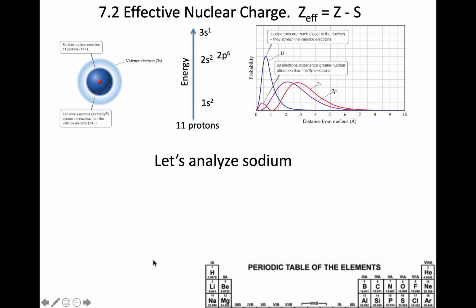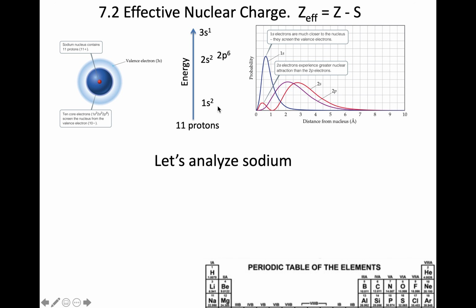So let's begin by looking at sodium. If I look at sodium right here, it's number 11. 1s2, 2s2, 2p6, 3s1. I've just rattled off there what the electron configuration is. If I'm looking at that visually in terms of the potential energy, the 1s2 would be lowest, then the 2s2, then the 2p6, and then the 3s1 beyond that.